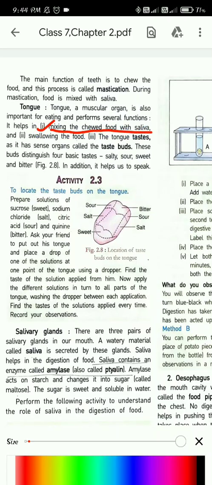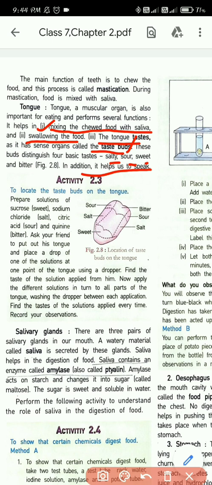It helps in mixing the chewed food with saliva, then swallowing the food, then the tongue tastes, as it has taste organs called the taste buds. Because of the presence of taste buds, we are able to taste salty, sour and sweet. Then underline this last line also. So these are the four things that the tongue helps us do. So underline these lines.